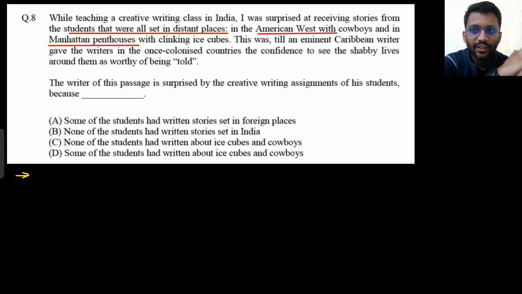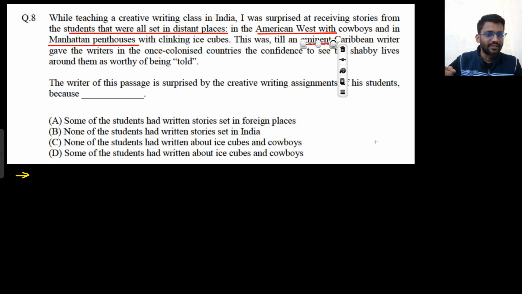He was surprised at receiving stories from the students that were all set in distant places. Okay, they wrote about the American West with cowboys and they wrote about a Manhattan penthouse. But they did not talk about India. Why did they not talk about India? Because they felt that their place is not worthy of being told. So in the next line we can see the word eminent. We understood the meaning of eminent in some previous sets. What is the meaning of eminent? The one who has more achievements than the other.